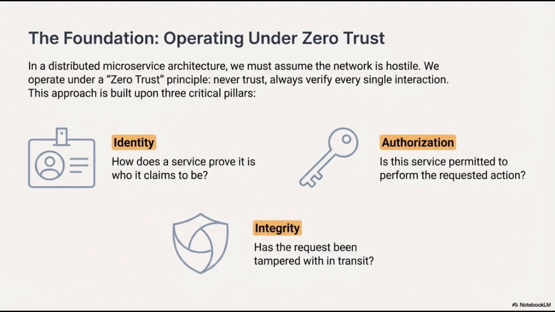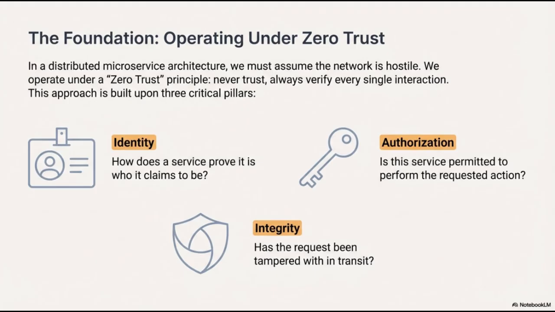Second, we have authorization. Establishing identity is only the first step. We must also verify permission. Even if a service is authenticated, we must determine if it is permitted to perform the specific action it is requesting. Finally, we have integrity.